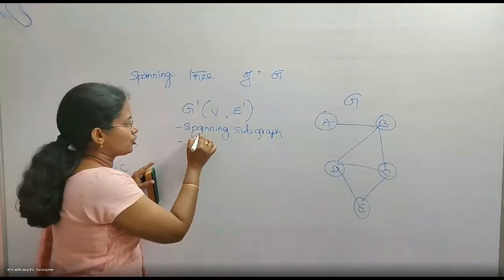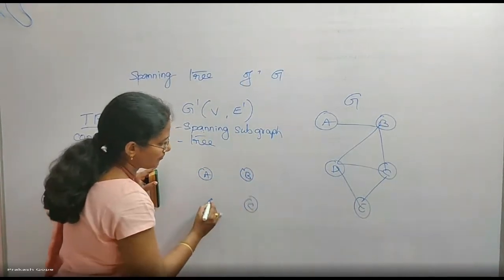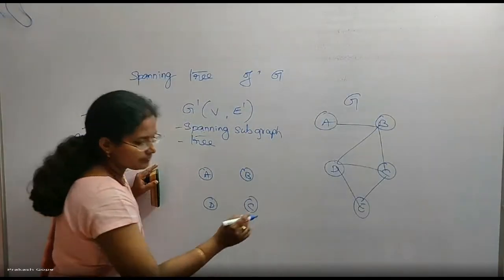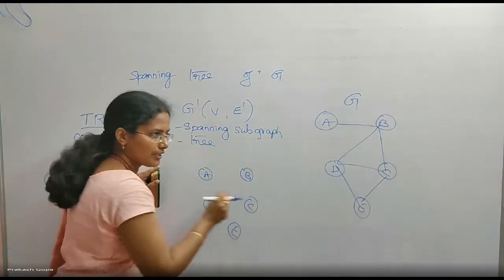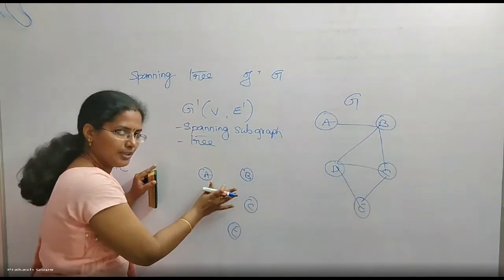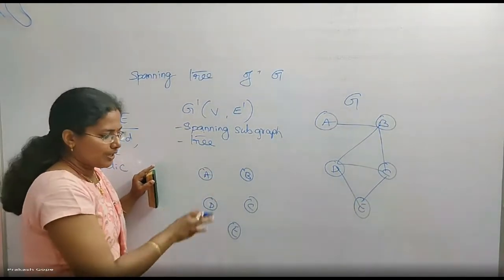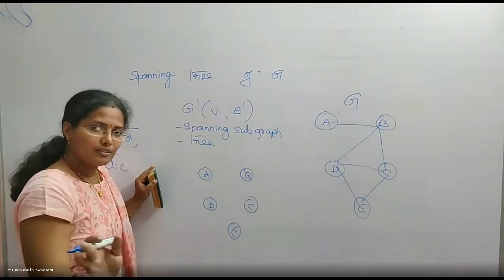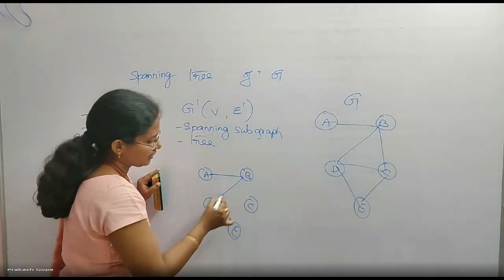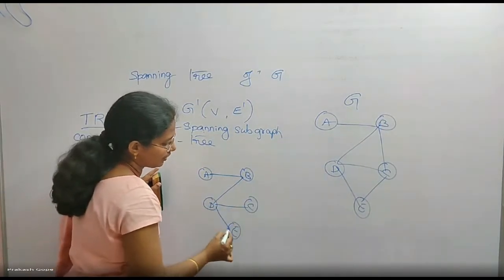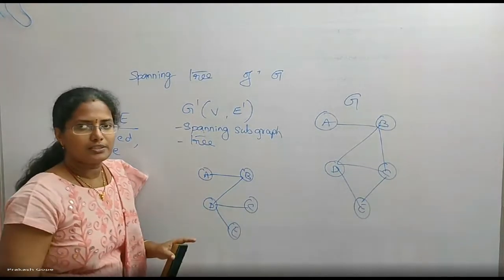So it should be a spanning subgraph, which means I need to pick up all the vertices. It should be a tree, which means I need to pick up some of the edges from there and keep it. But it should form a tree. Tree means it should be connected, simple, and no cycles. So I'll pick up this one, this one, this one, and this one. Yes, it is connected, simple, no cycles.